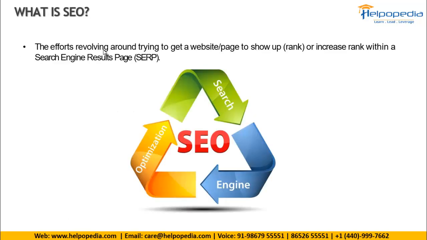So now coming to search engine optimization, what exactly is it? It says that all the efforts that we work on our website to rank or show up in search engine is called search engine optimization. And the page that comes up with the results is called the search engine results page. So whenever you search something in Google, the page which comes up with the results is called the search engine results page.